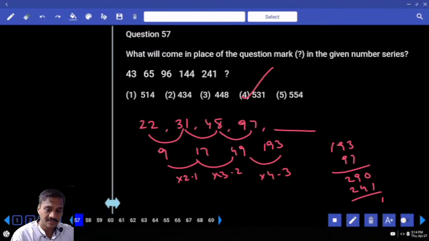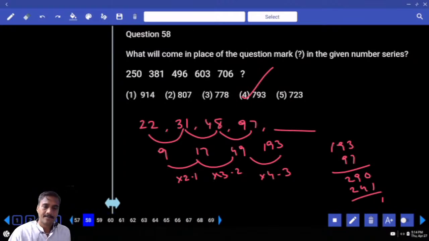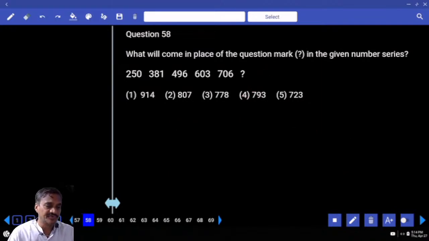Then 58. Now in this 58, 250, 381. The difference between 250 and 381 is 131. And 381 and 496, 115. And 496 and 603, 107. 603 and 706, 103.